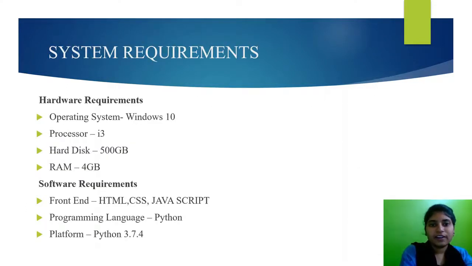Now let's see what system requirements are needed for developing this project. Coming to the hardware requirements, we need operating system Windows 10, processor i3, hard disk 500 GB and RAM 4 GB. Coming to software requirements, we developed a web application, right? For that we are using HTML, CSS, JavaScript, and the programming language we are using is Python, version 3.7.4.